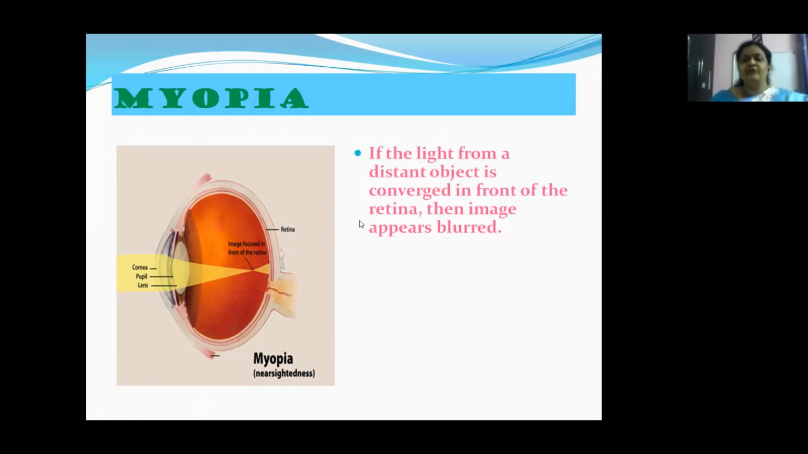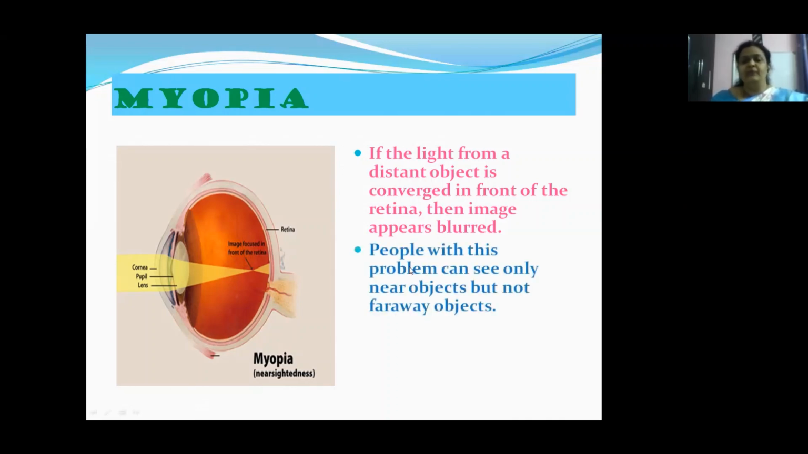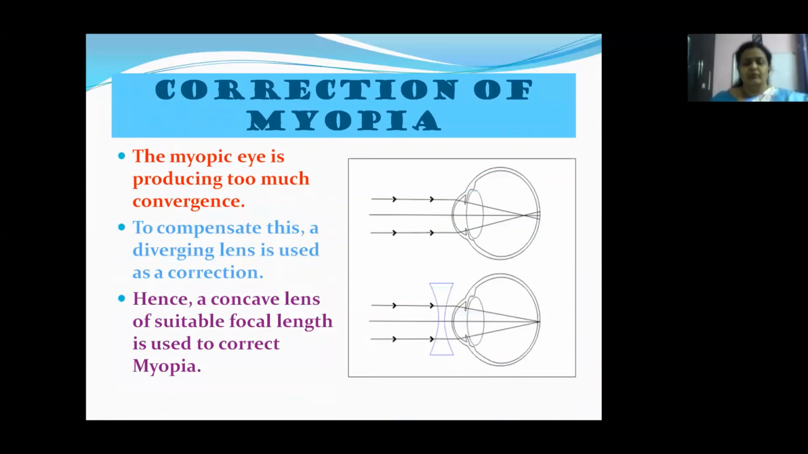If the light from a distant object is converged in front of the retina, then the image appears to be blurred. People with this problem can see only nearby objects but not faraway objects. So this defect is called myopia or nearsightedness. Now, how can we correct myopia?